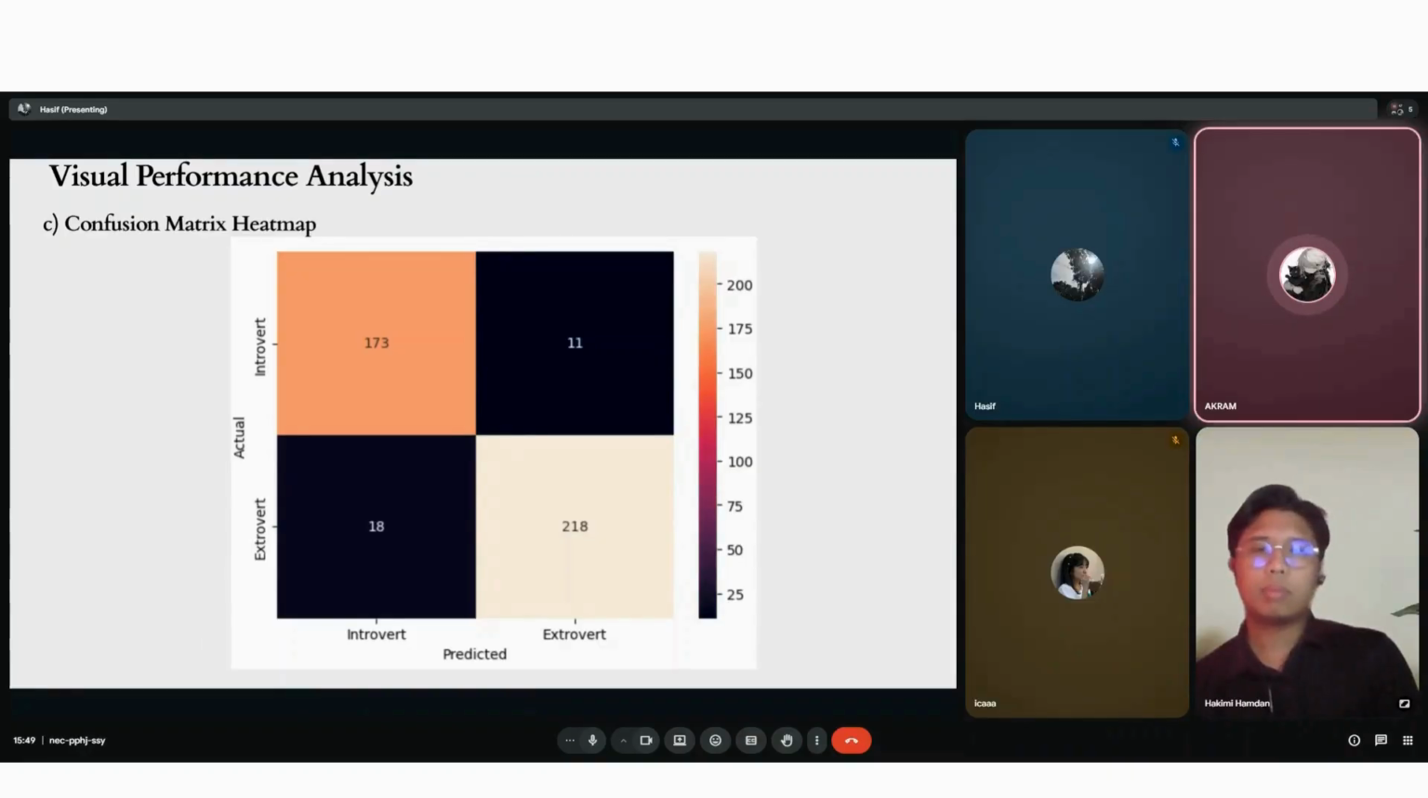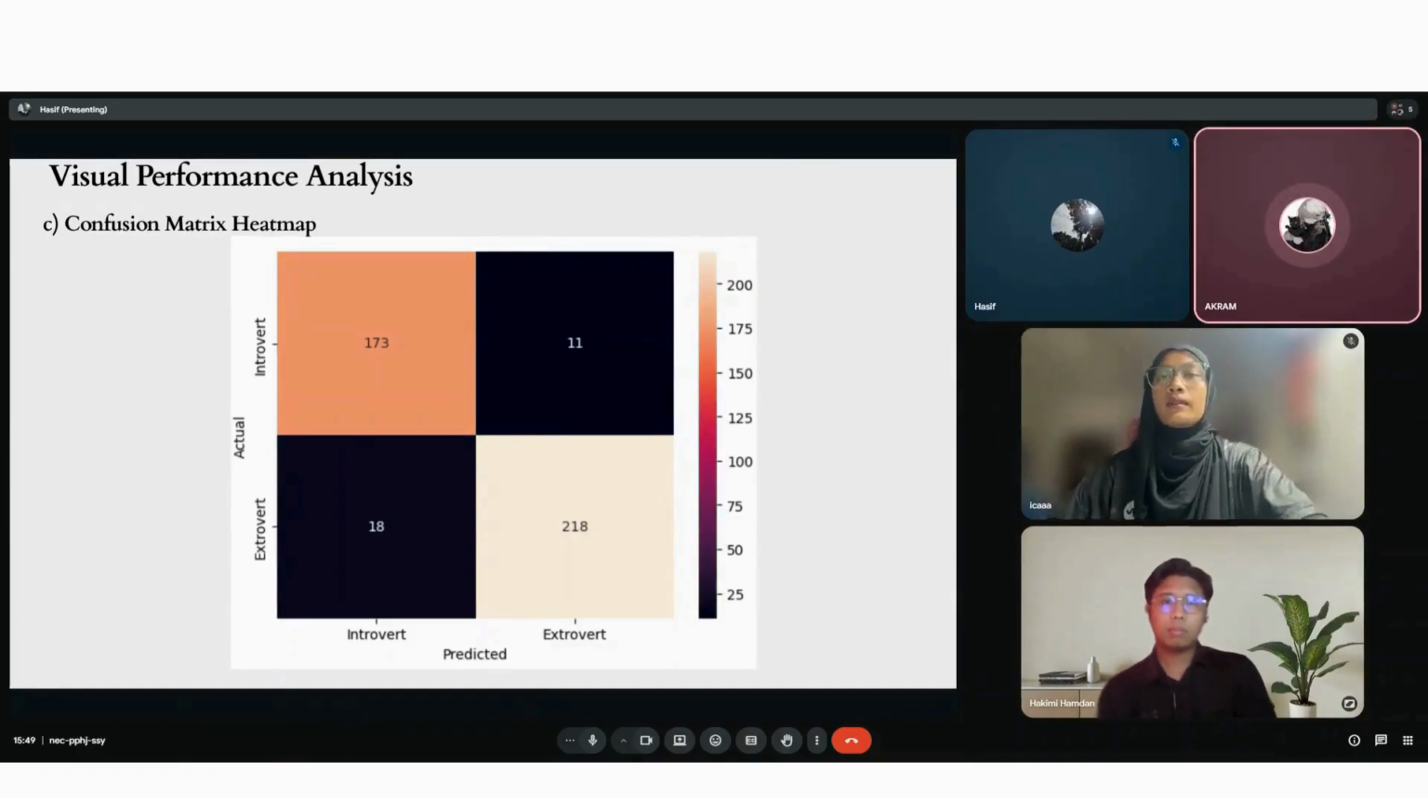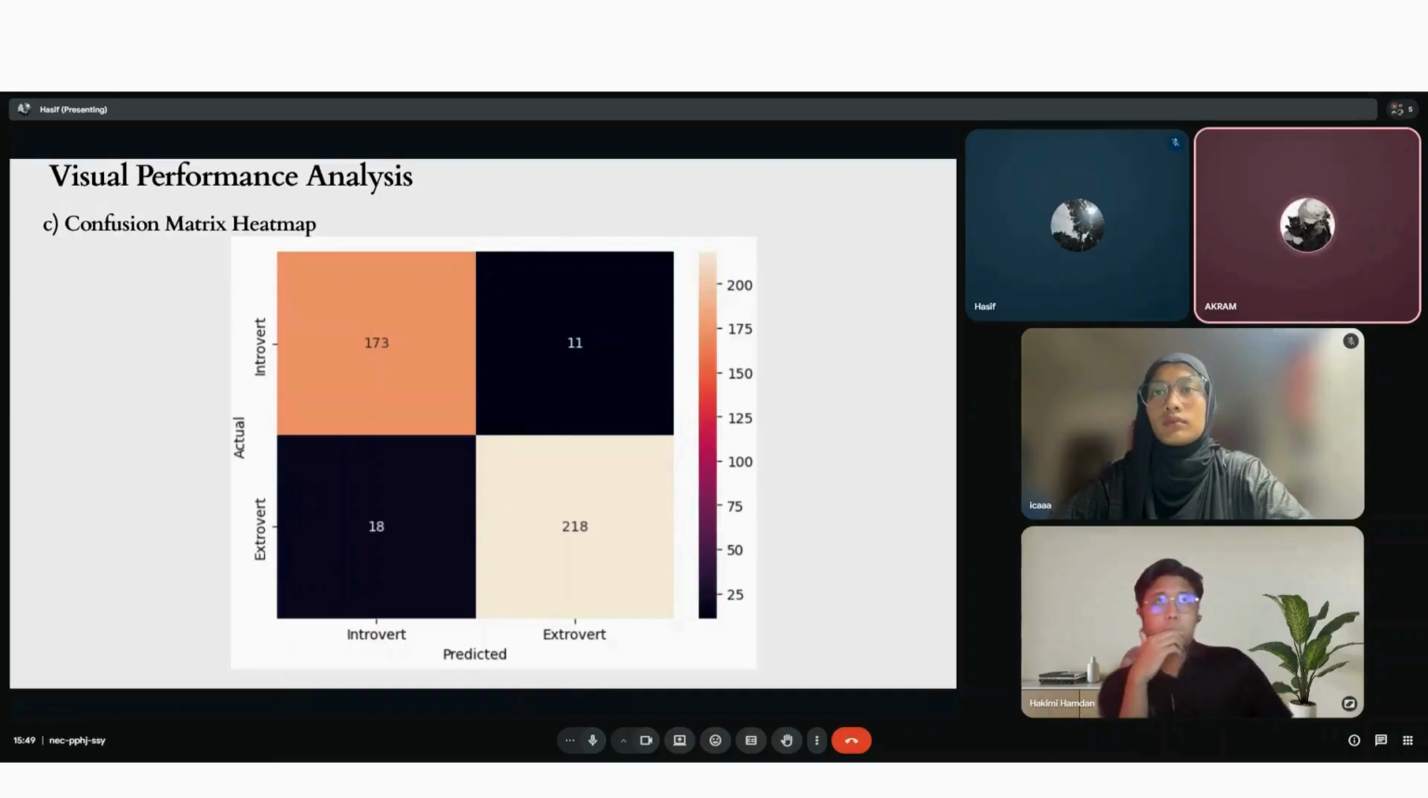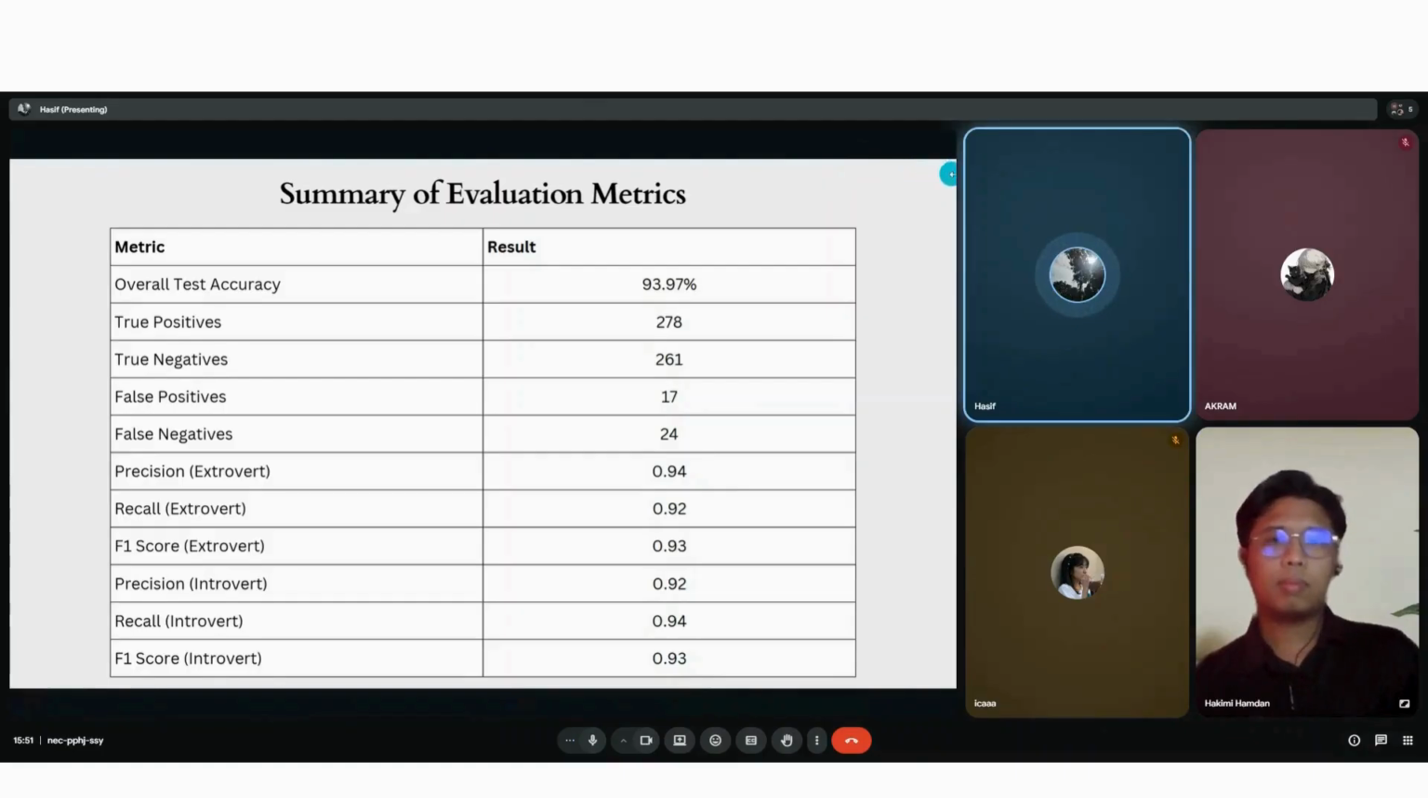This confusion matrix shows the comparison between the actual and the predicted classes. So for the introvert, 17373 were correctly classified, while 11 were misclassified as extrovert. For the extrovert, we get 280 were correctly classified, while 18 were misclassified as introvert. Most values are on the diagonal, which means the model performs well for both classes. This is the summary of the evaluation metrics, where it shows the overall test accuracy is 93.97%.